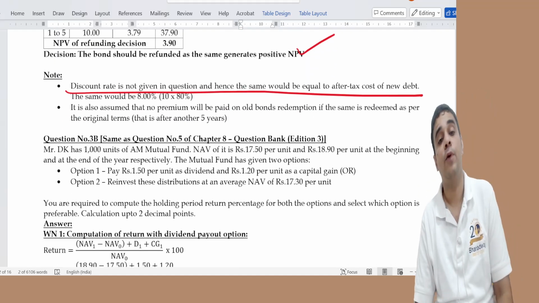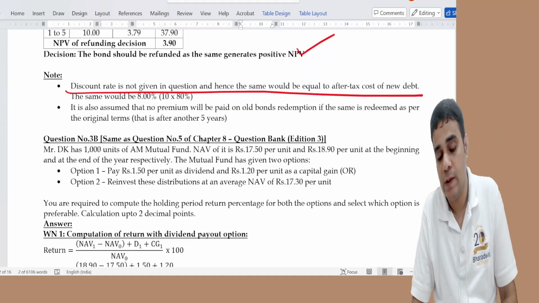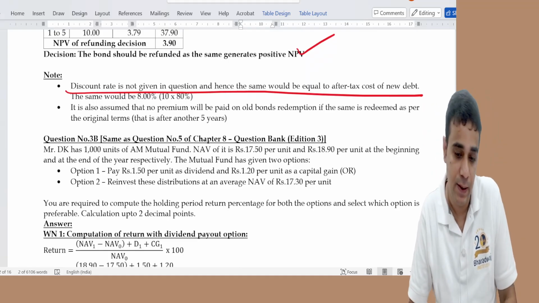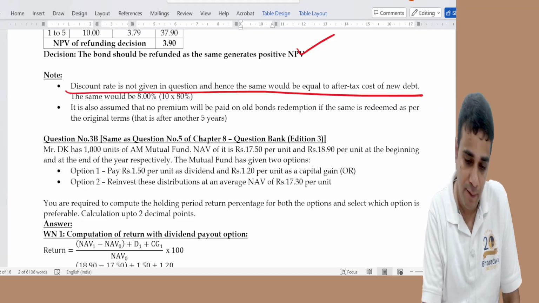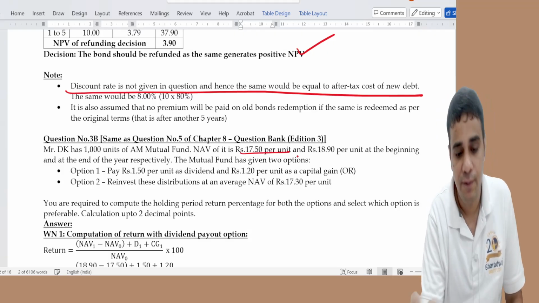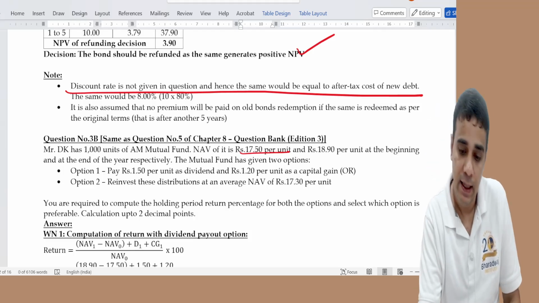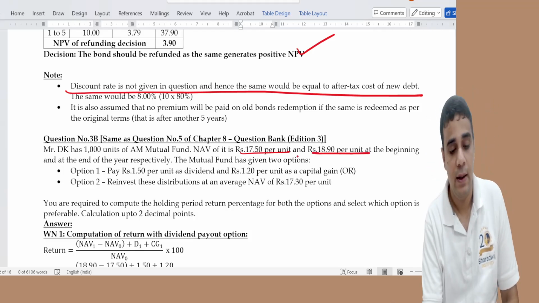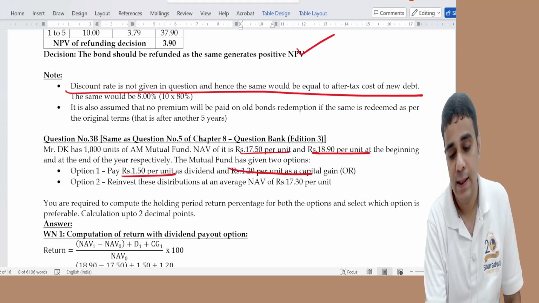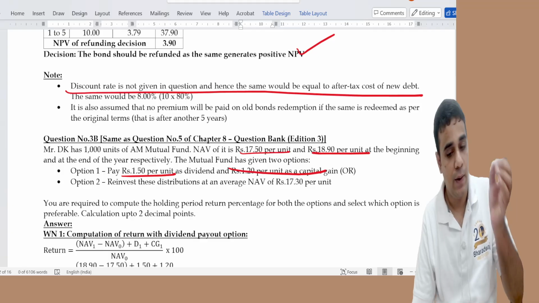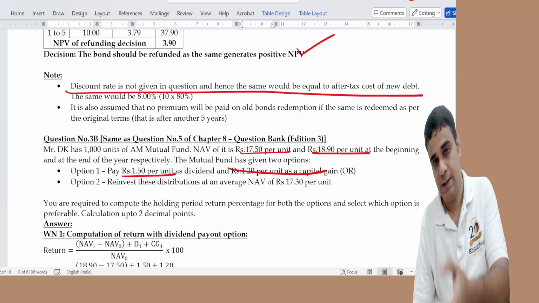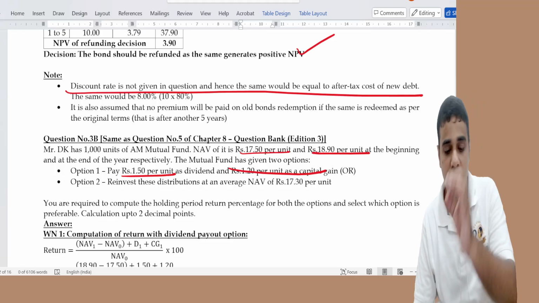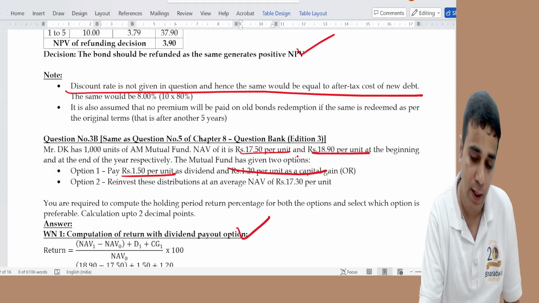3B was on dividend payout versus dividend reinvestment plan discussion. They have given a bond with NAV 0 of 17.5, NAV 1 of 18.9, D1 of 1.5, CG1 of 1.2. NAV 1 minus NAV 0, plus D1 plus CG1, divided by NAV 0 into 100 is the dividend payout answer.